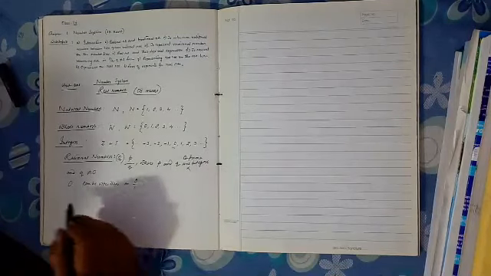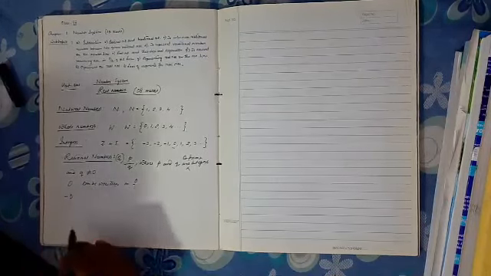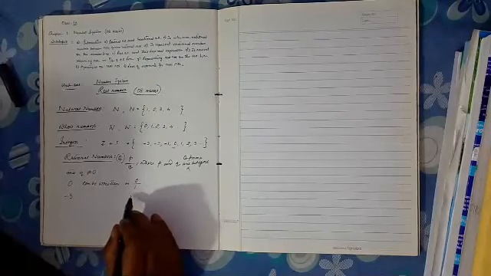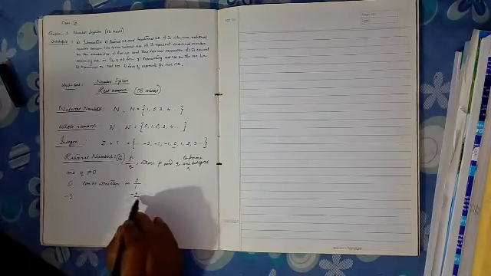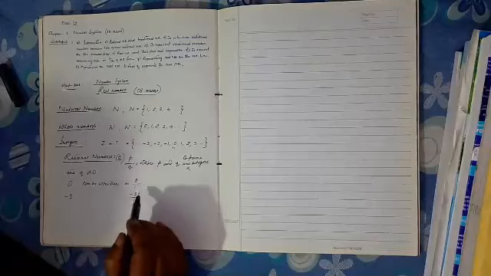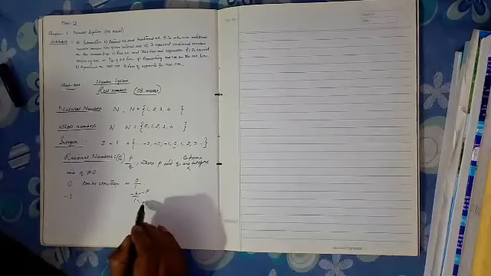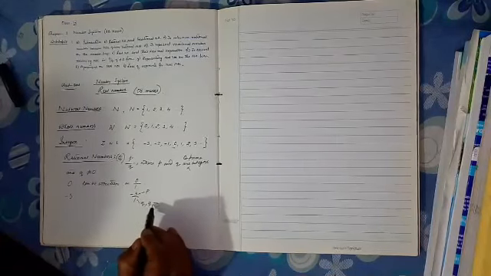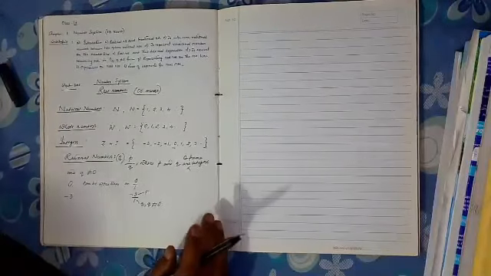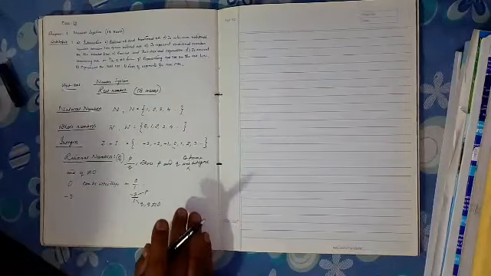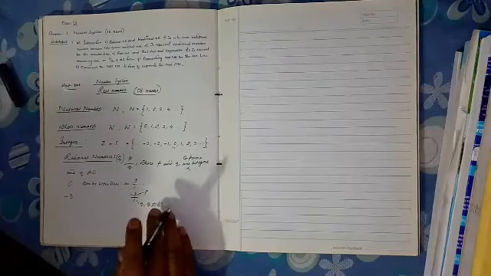Similarly, negative numbers can also be written in this form, that is -3 can be written as -3 by 1, in the form of P by Q with Q not equal to 0. Therefore, these are all rational numbers.